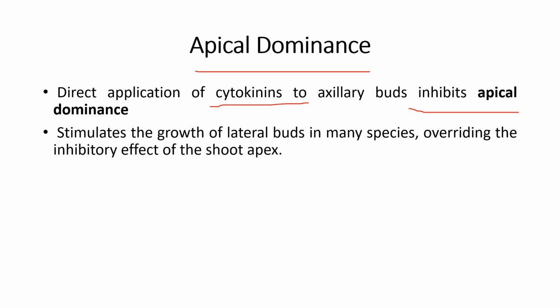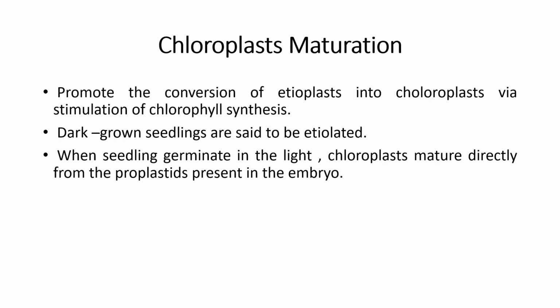Next we will be talking about chloroplast maturation. It basically promotes the conversion of etioplasts into chloroplasts via the stimulation of chlorophyll synthesis. Dark-grown seedlings are said to be etiolated. The internodes of etiolated seedlings are more elongated and chloroplasts do not mature.